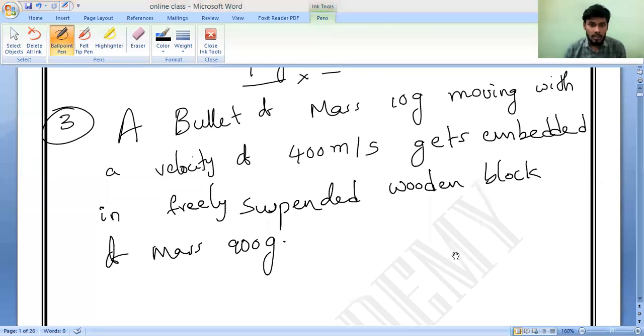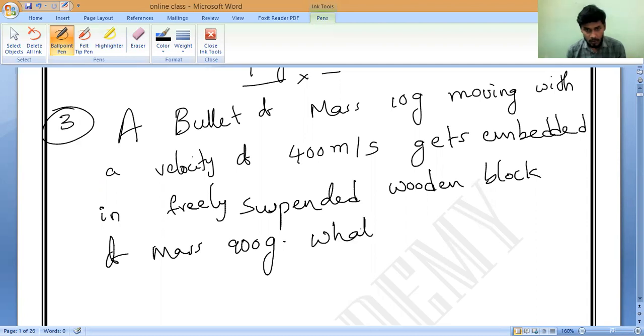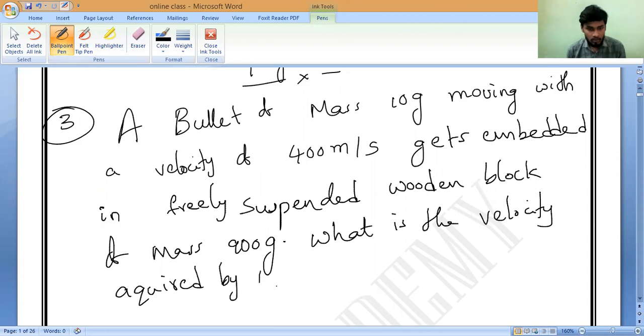What is the velocity acquired by the block? This is the question. So try to understand, all of you. Read the question carefully.